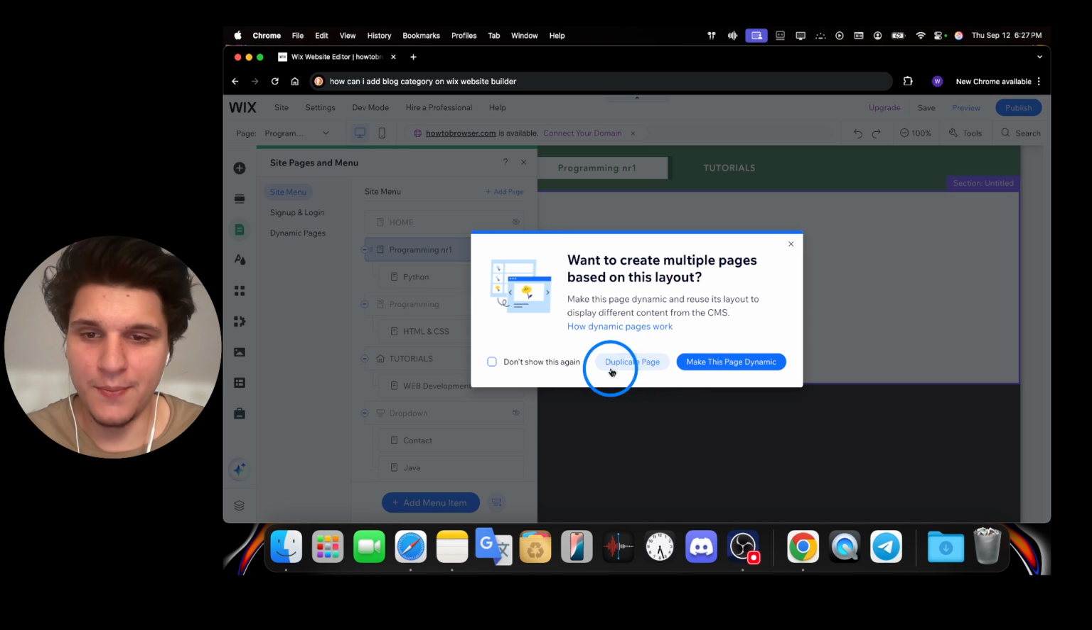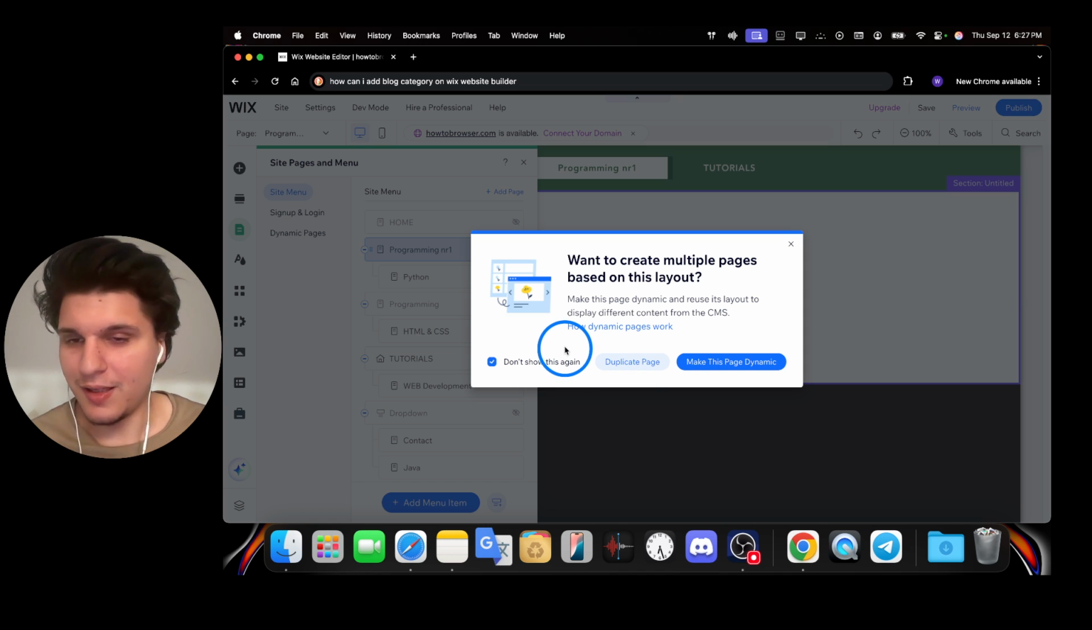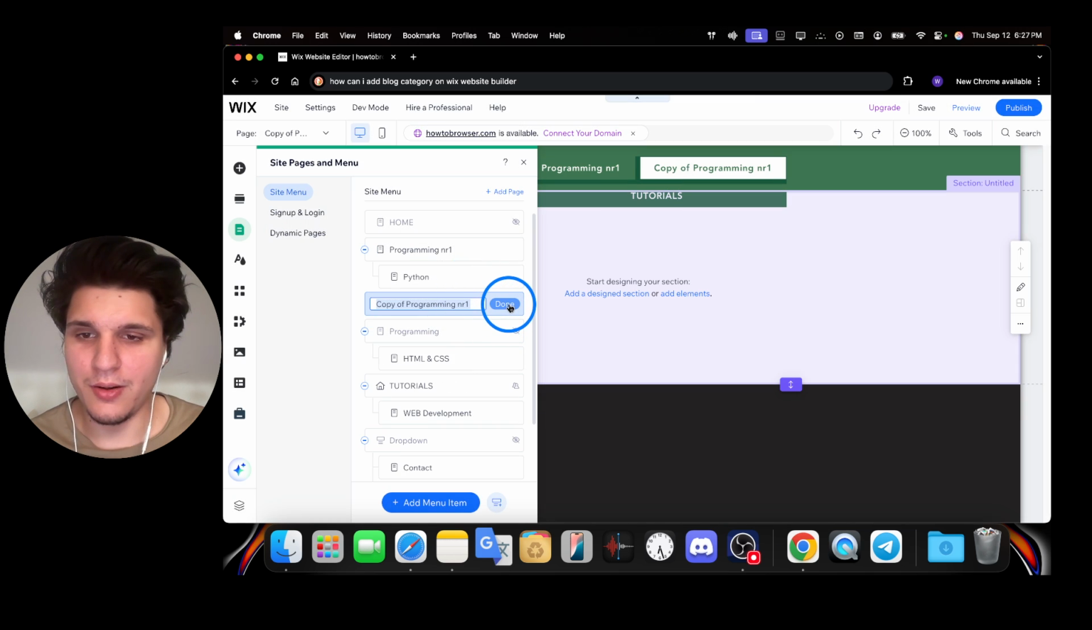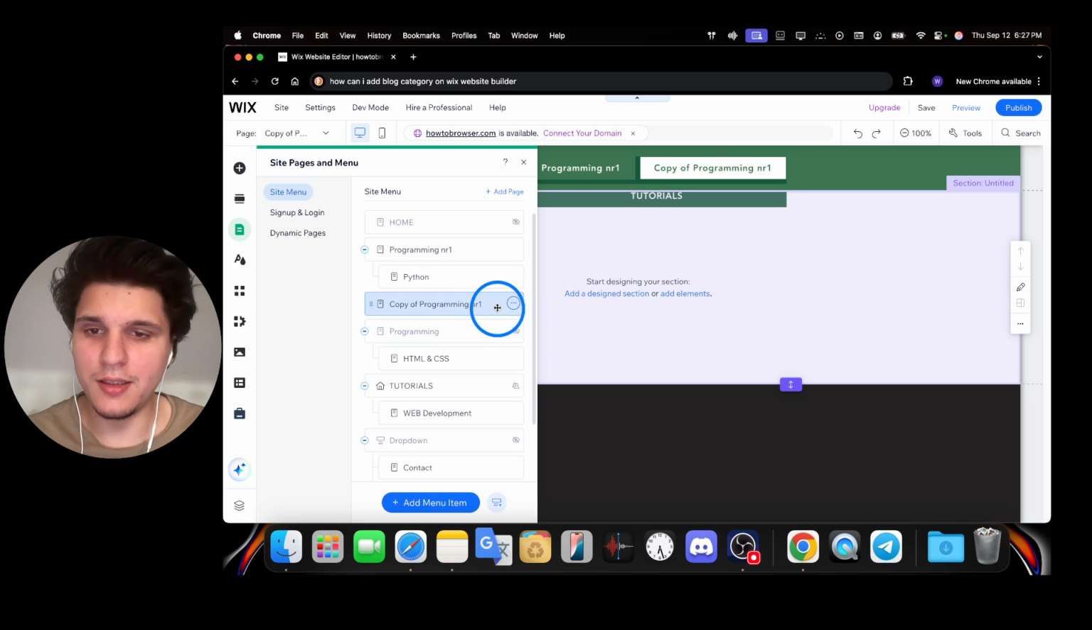You're gonna click on that. Now I don't want to make this a dynamic page. Usually when I'm duplicating, I just want to duplicate and that's it. If I want to make it a dynamic page, there is an option for that. Click on duplicate page. Now I have a duplicate of this page. Copy, you can rename it and click on done.